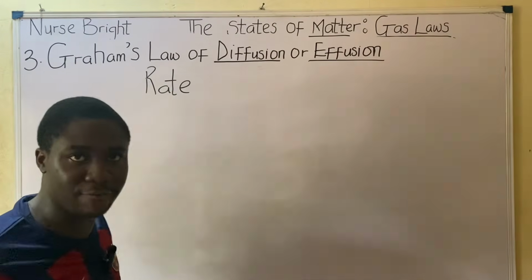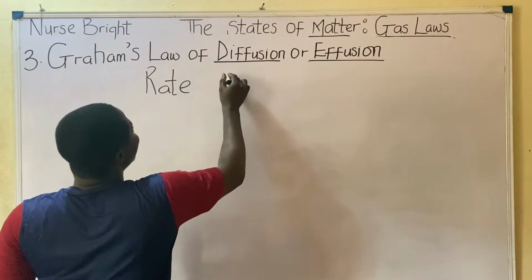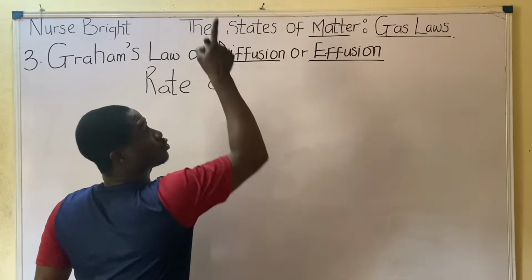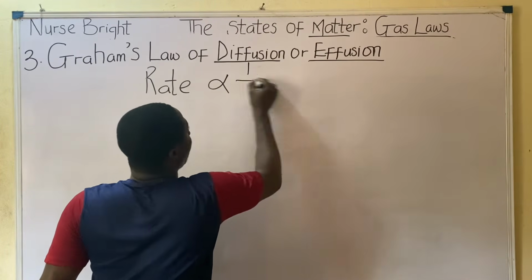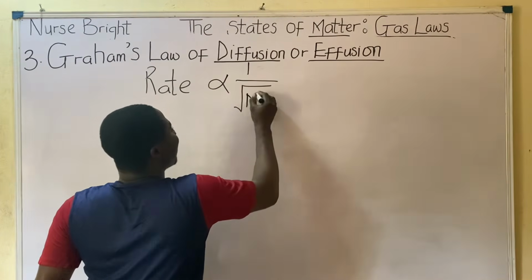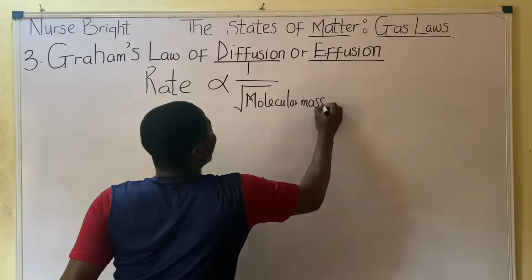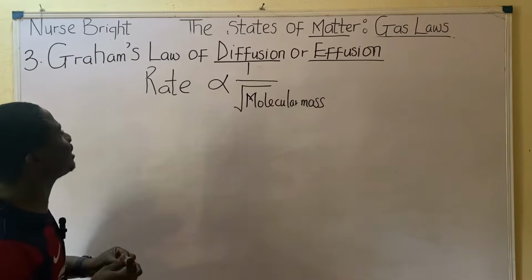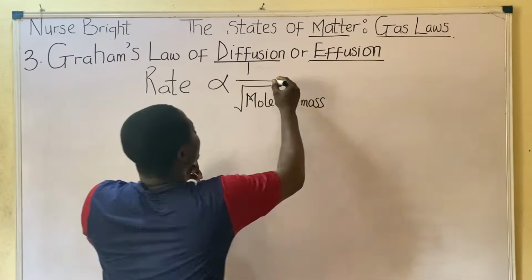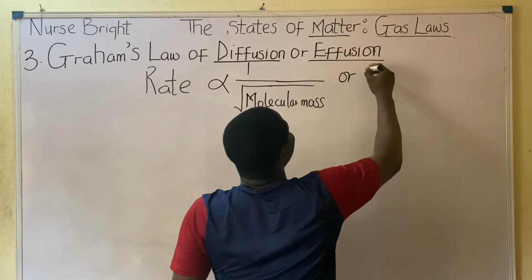The rate of diffusion or effusion of a gas is inversely proportional to the square root, 1 over the square root of its molecular mass. So this must be noted for Graham's law of diffusion. Graham's law of diffusion states that the rate of diffusion of a gas is inversely proportional to the square root of its molecular mass, or even the square root of its density.